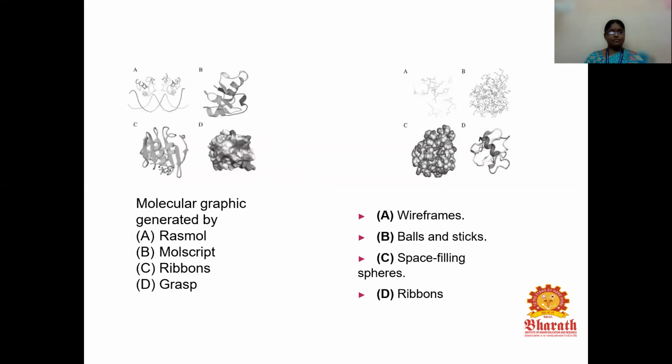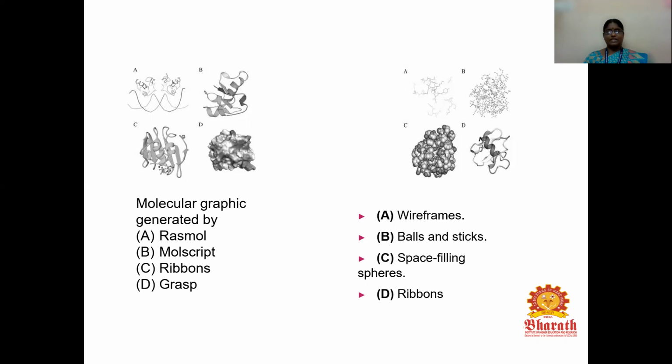This diagram shows the molecular graphic methods generated by the RasMol tool, MolScript, Ribbons, and GRASP. So here you can see the diagram of various graphic methods. A represents RasMol, B represents MolScript, the third one is Ribbons, and the fourth one is GRASP.